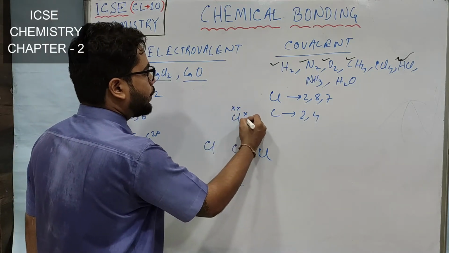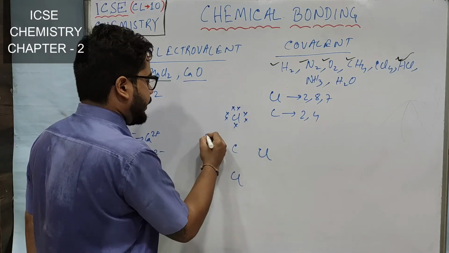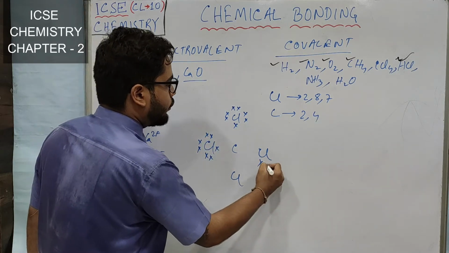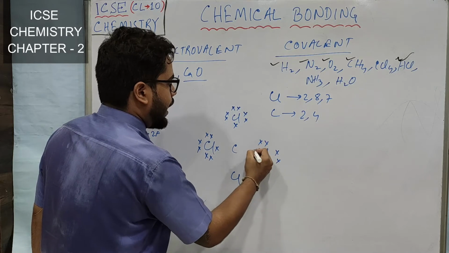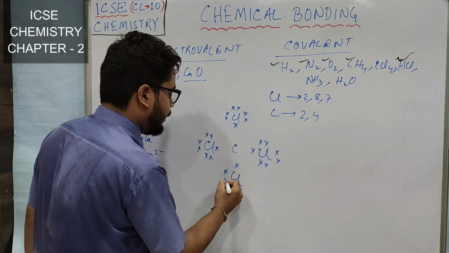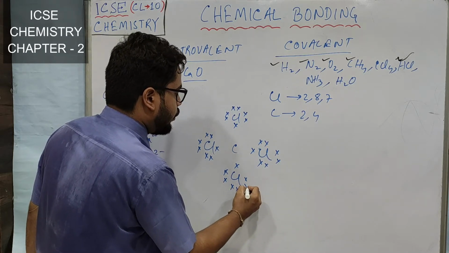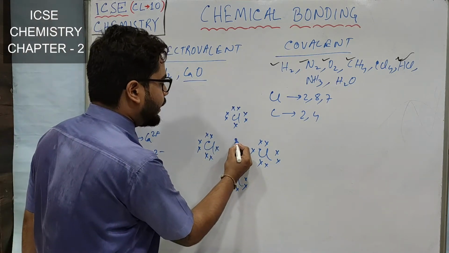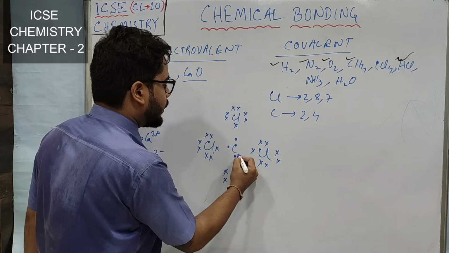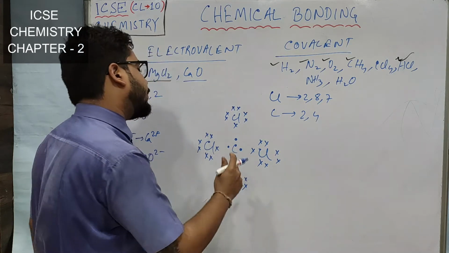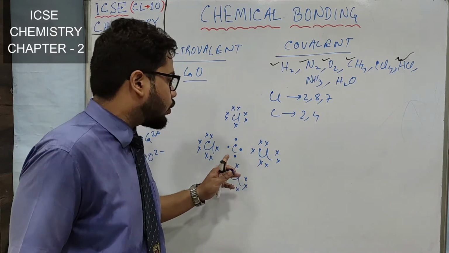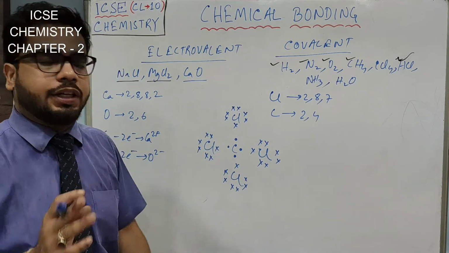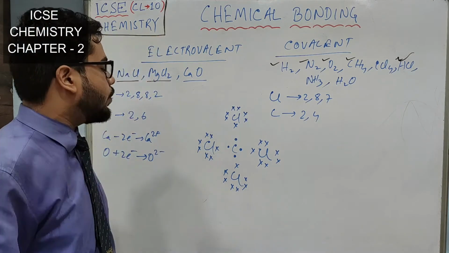So I am showing 7 here, here also 7, done, here also 7, and here also 7, right? So all chlorine 7 electrons I have shown. Now I have to show the electrons of carbon. I hope you are observing. For chlorine atom, I am giving cross, and for carbon atom, I am giving dot to differentiate which electron is of what atom, right?